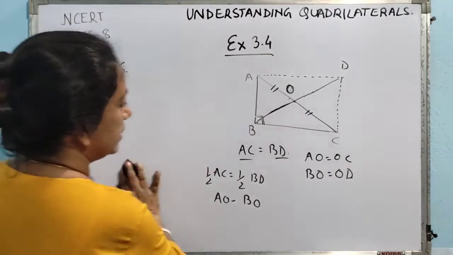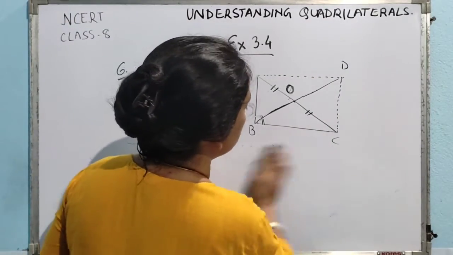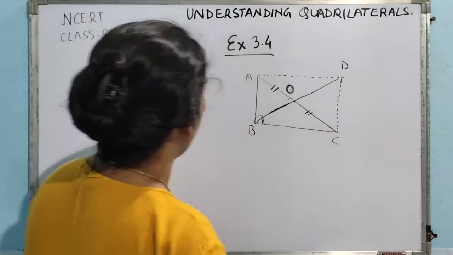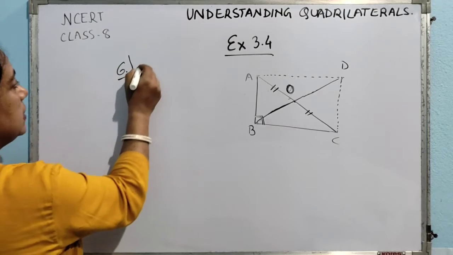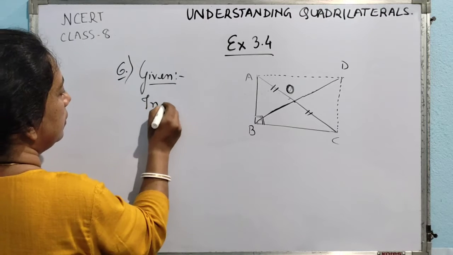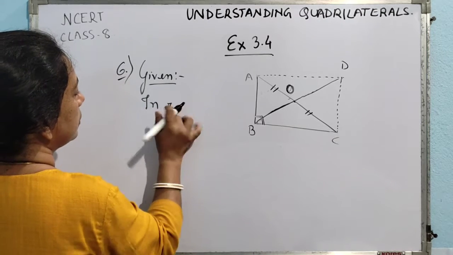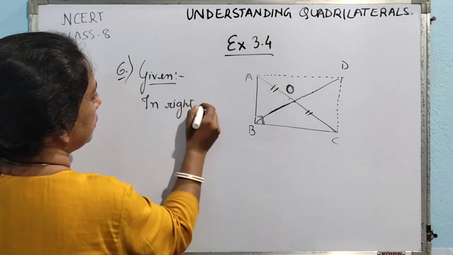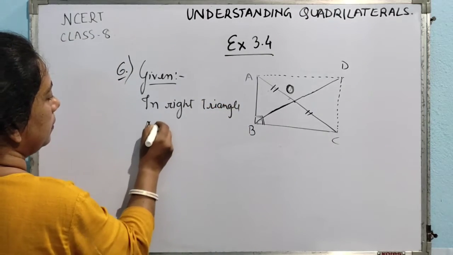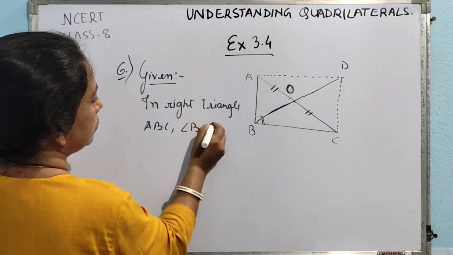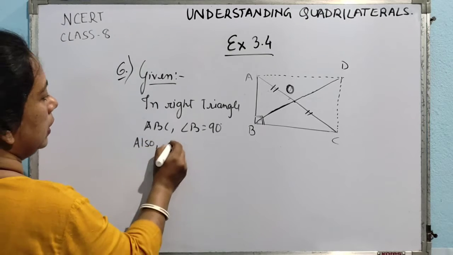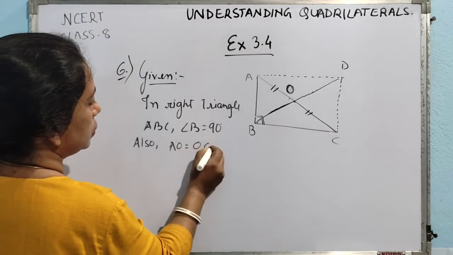Now, how to write this one? Okay, we have understood how we have to do it. Now, how to write it in a proper manner? First, you will write given: in right triangle ABC, angle B is equal to 90 degrees. Also, AO is equal to OC.